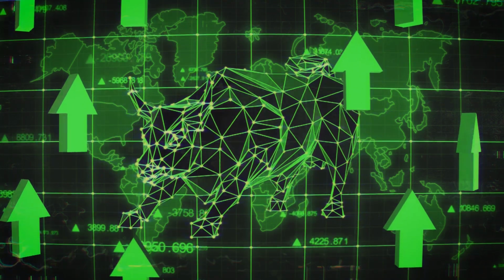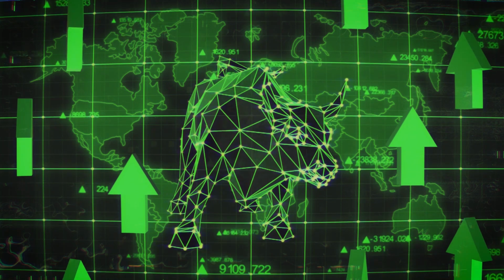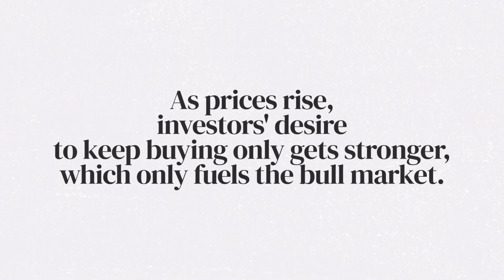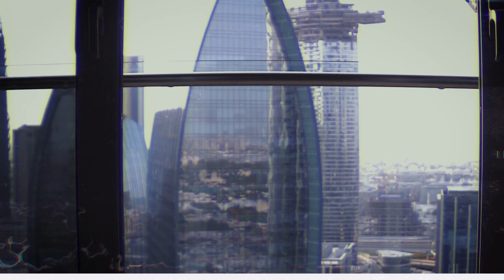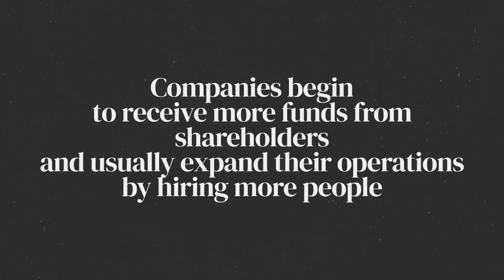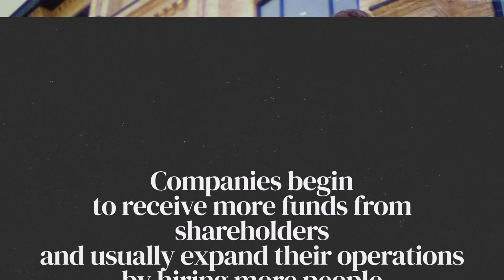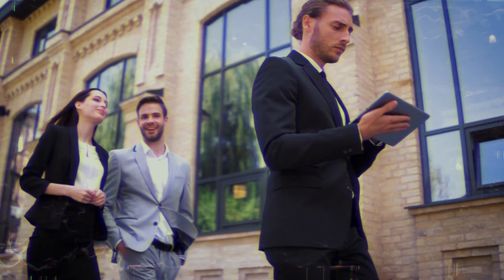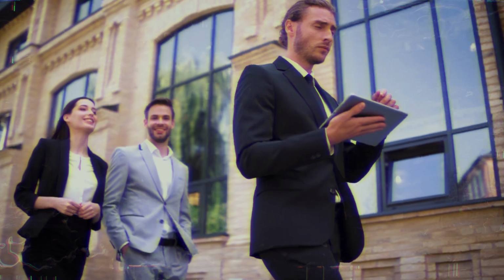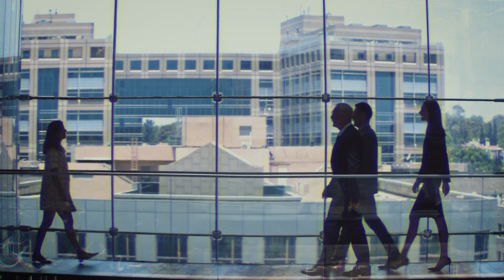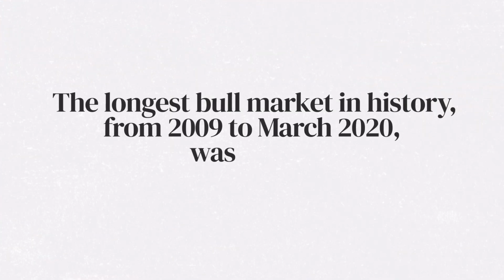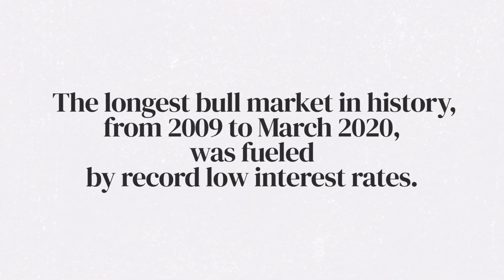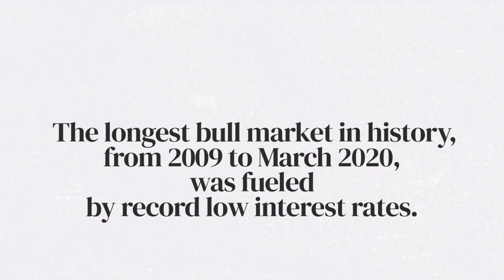The growth of the stock market is at least 20% in 2 or more months. As prices rise, investors' desire to keep buying only gets stronger, which only fuels the bull market. Drop in the unemployment rate. As positive market sentiment grows, companies begin to receive more funds from shareholders and usually expand their operations by hiring more people, which in turn reduces unemployment. Globally supported rally. Usually bull markets develop in conditions of loose monetary policy of central banks. For example, the longest bull market in history, from 2009 to March 2020, was fueled by record low interest rates.